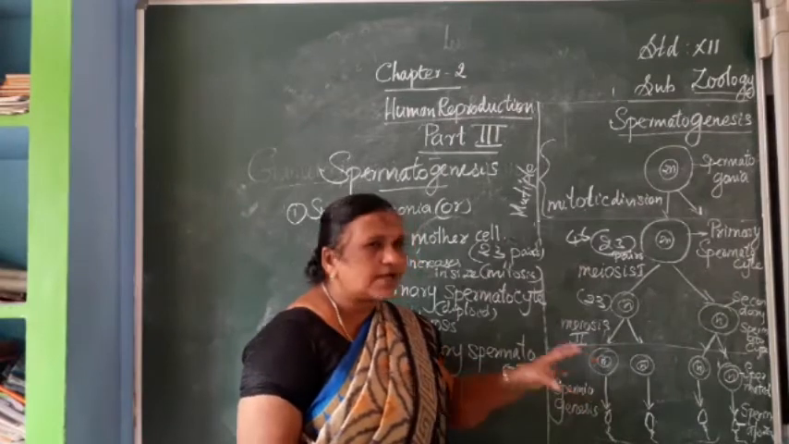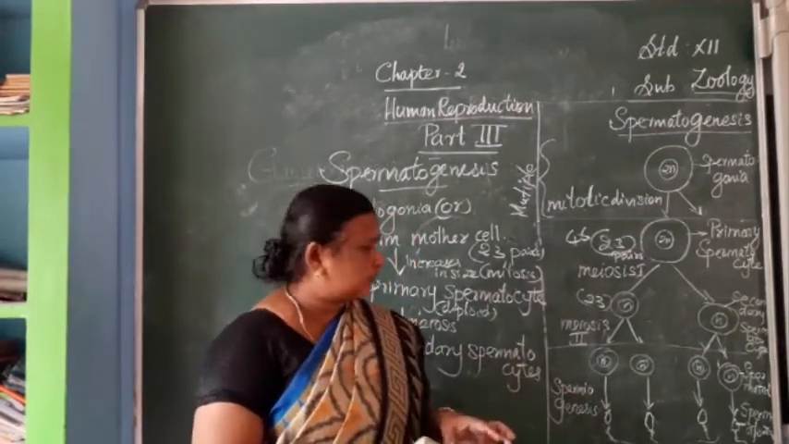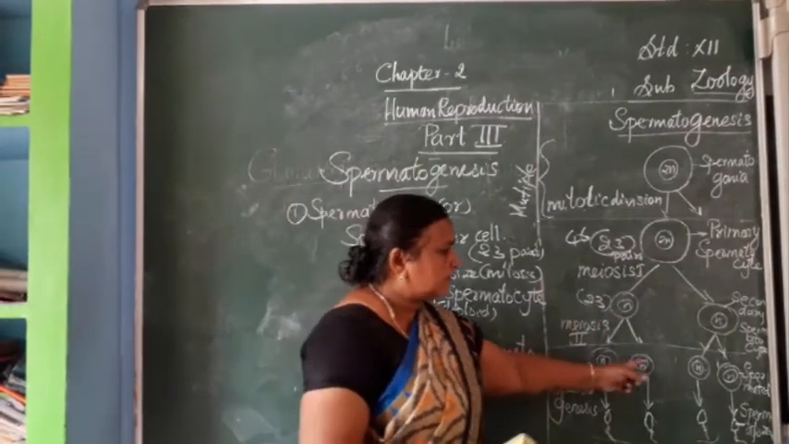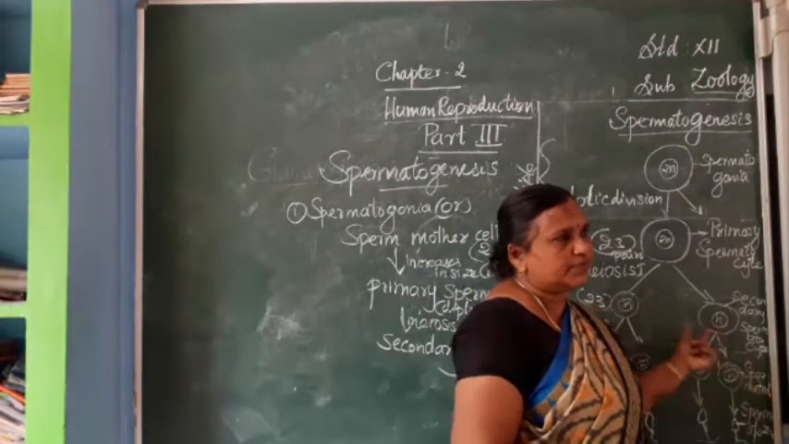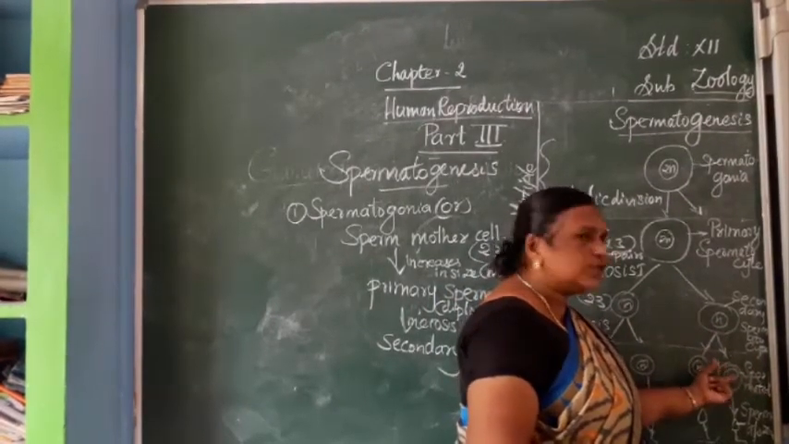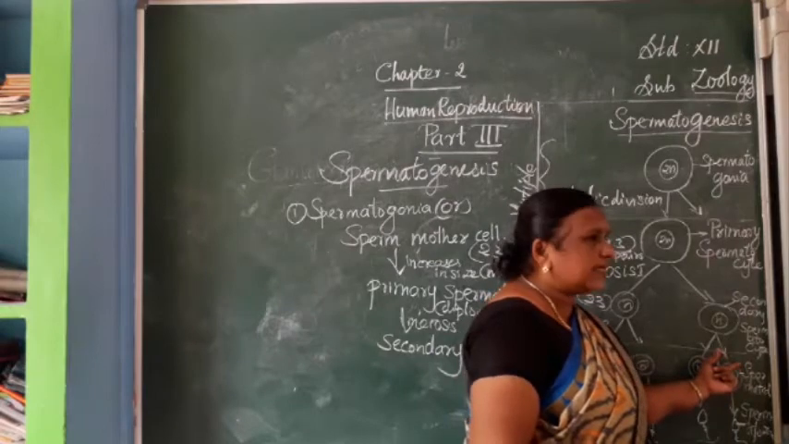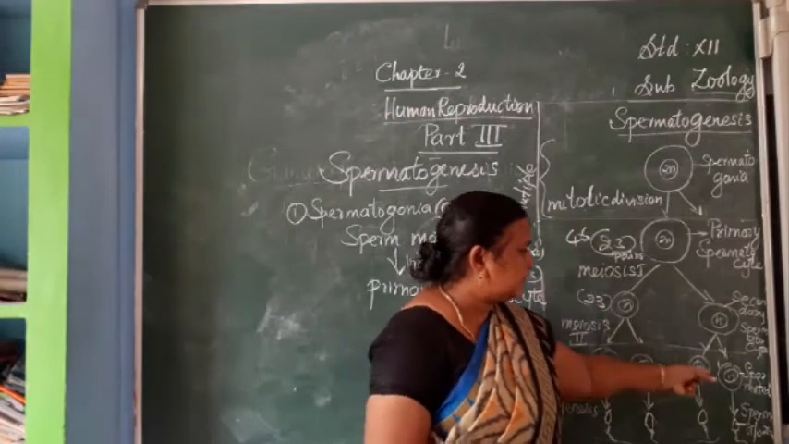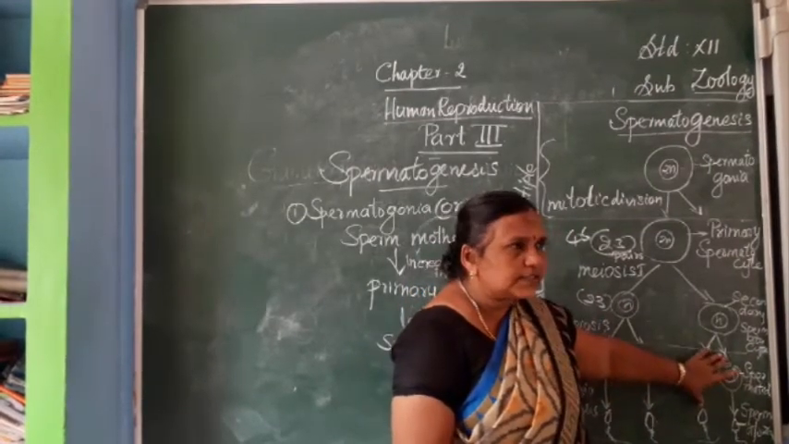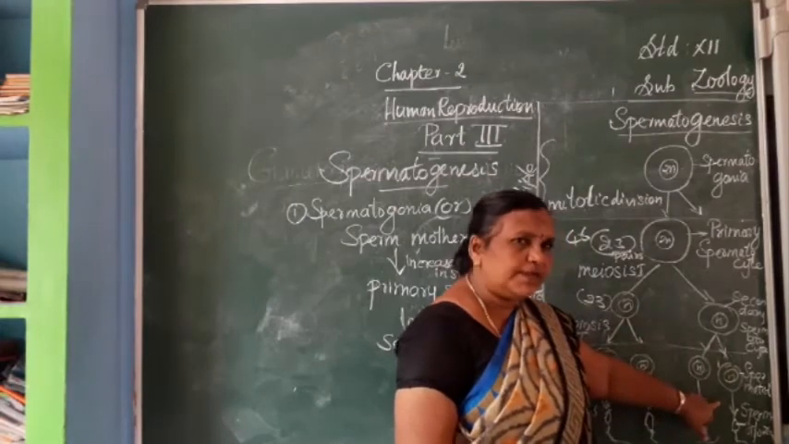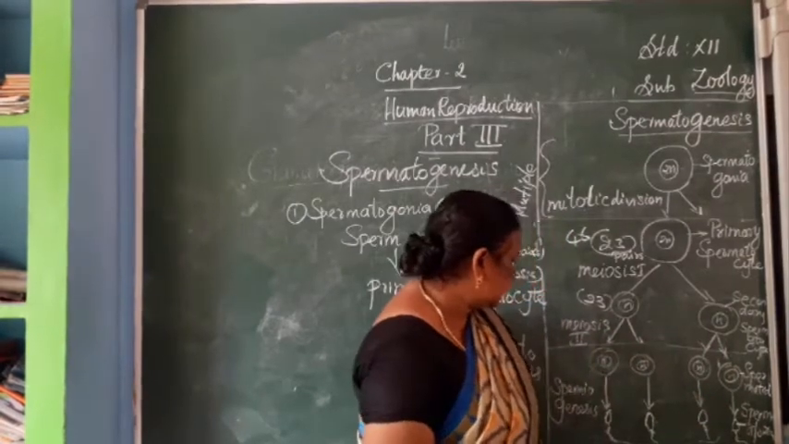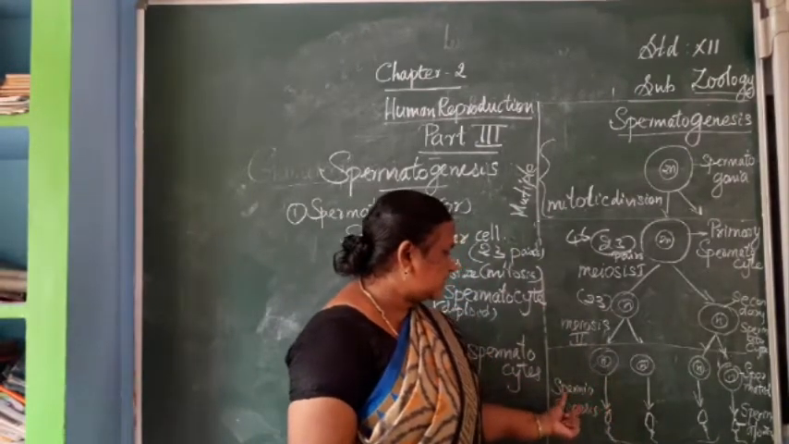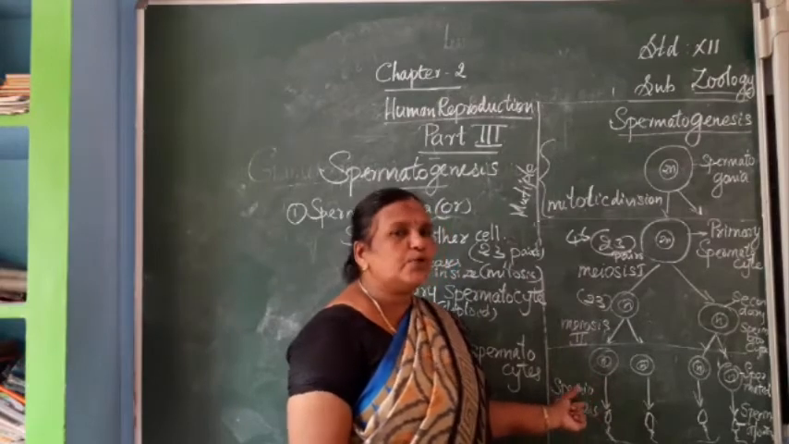spermiogenesis. Now all these are inside the lumen of the seminiferous tubules. The third stage, secondary spermatocyte, is now converted into spermatid after the meiosis division. This spermatid is an unmatured sperm, and these unmatured spermatids again are converted into spermatozoa. That spermatozoa is the mature one. This process is called spermiogenesis.